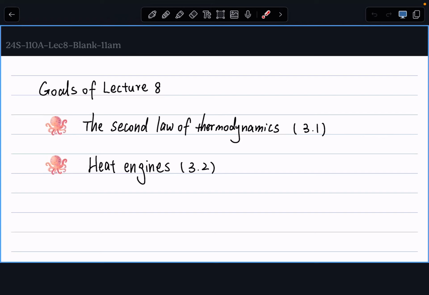On entropy. All right, so getting started. Today will be our first lecture on chapter 3. We'll spend some time looking at what the second law of thermodynamics is.